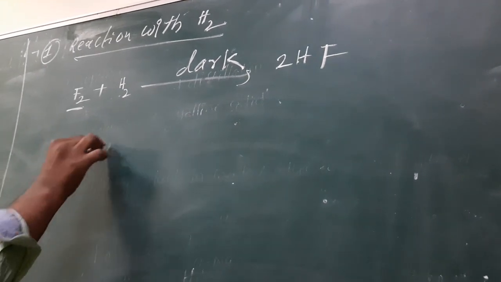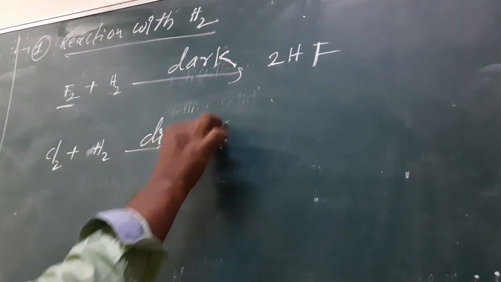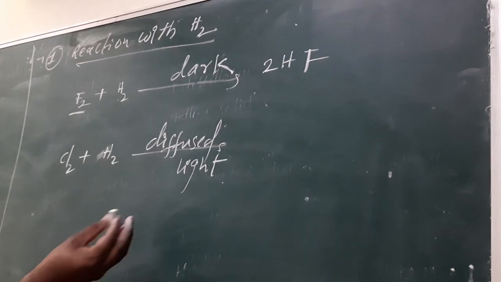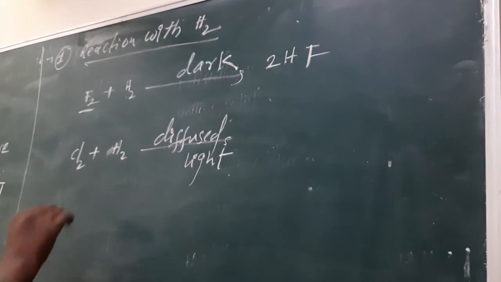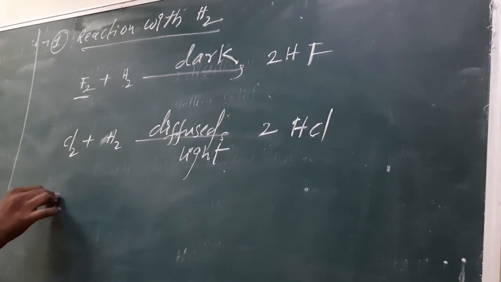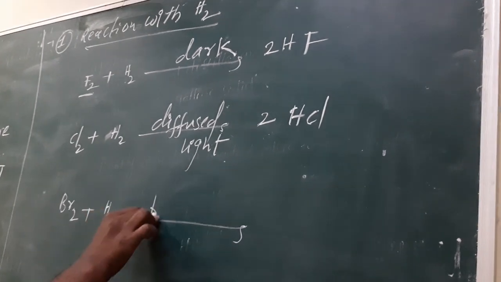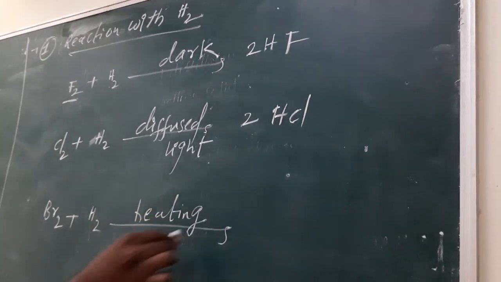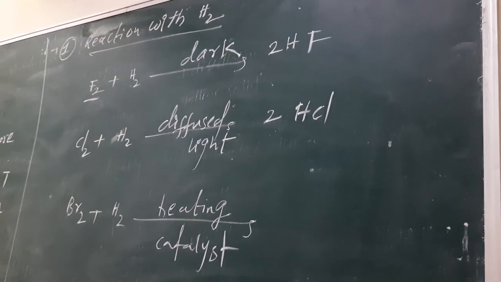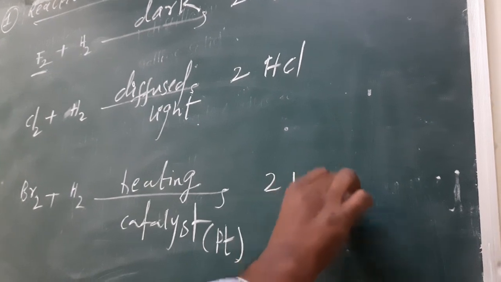Chlorine can react with hydrogen in the presence of diffused light. Diffused light is required. That means in the presence of diffused sunlight, chlorine reacts to form 2 moles of hydrogen chloride. So next, bromine can react with hydrogen only after heating and in the presence of a catalyst. Without catalyst, it cannot react. Catalyst is generally platinum or palladium. So it forms hydrogen bromide.